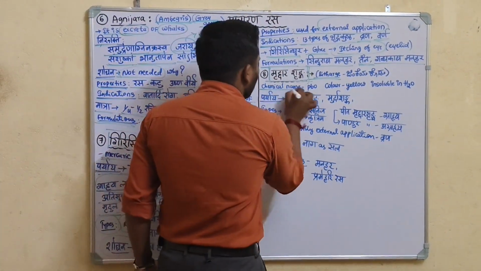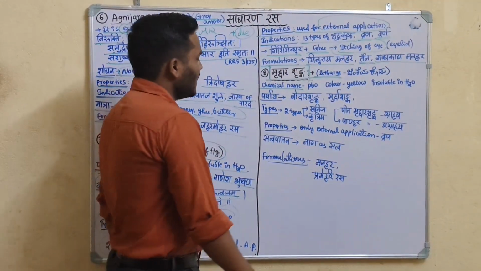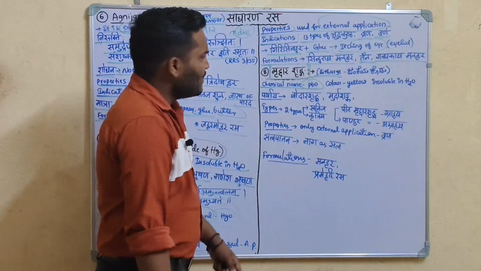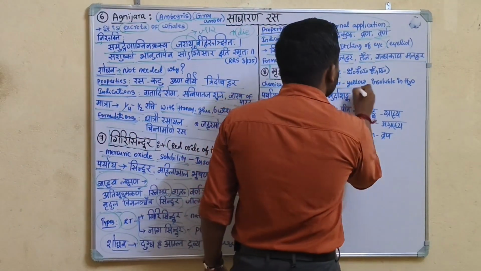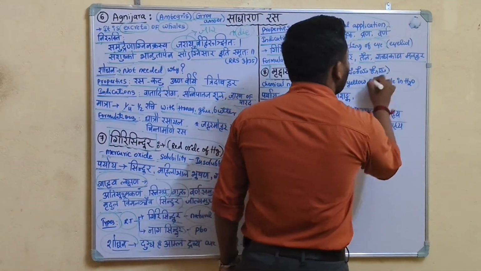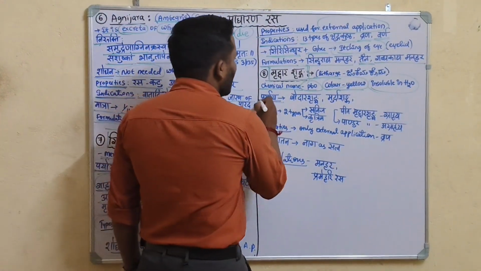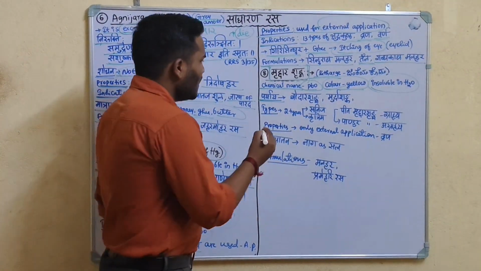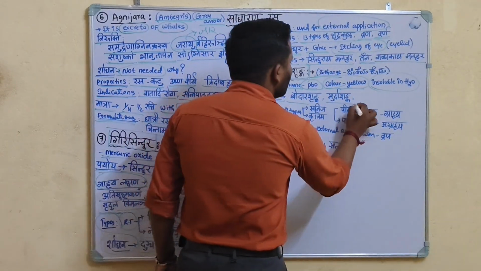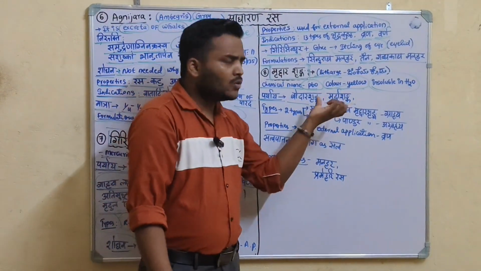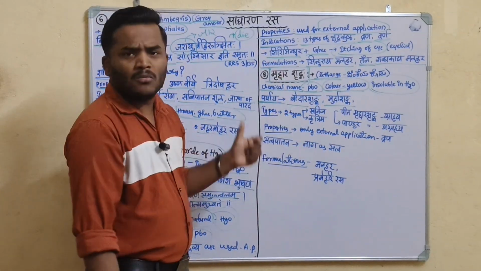Chemical name: it is the monoxide of Pb, yellow in color, and insoluble in water. Paryaya of Mruddara Shunga: Bodhara Shunga and Murda Shanka.